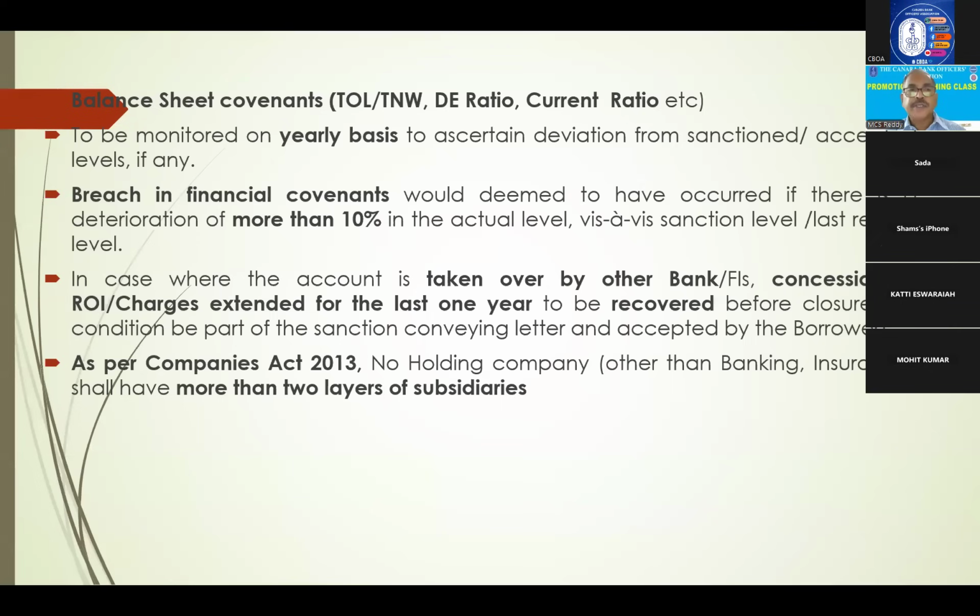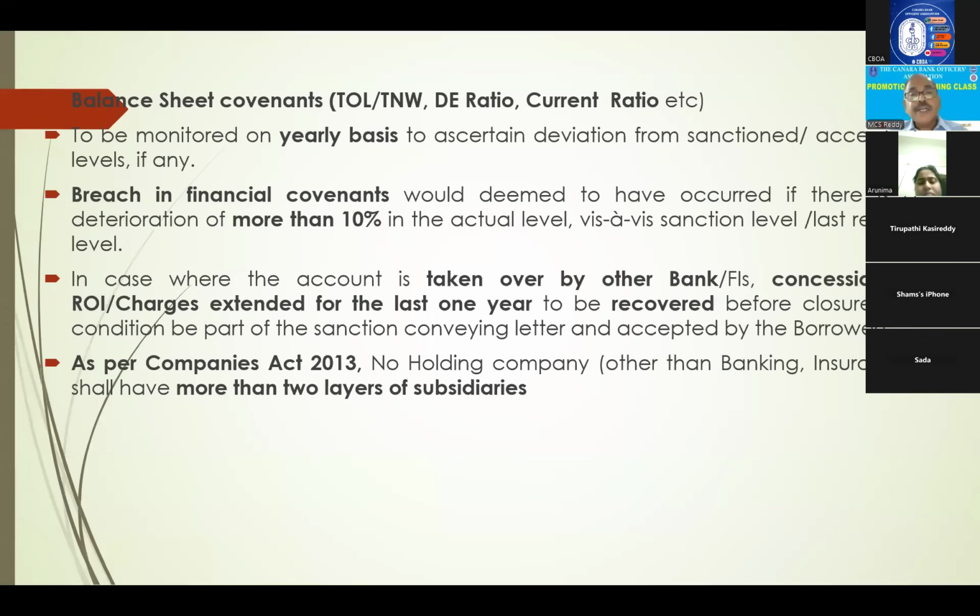How will they monitor? If there is any variation of more than 10%, that means at the time of sanction, whatever levels they might have given, debt equity ratio this much, debt service coverage ratio this much, current ratio this much, and now current financials vary more than 10%, so it is a breach of covenants. Then we have to monitor closely.